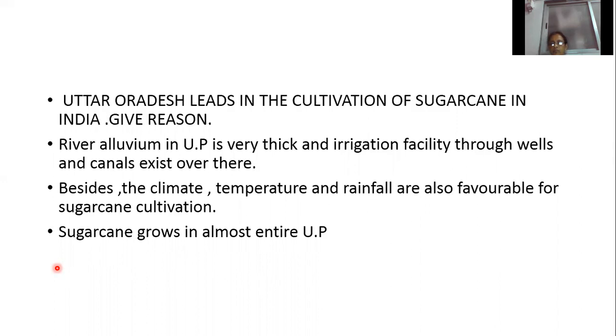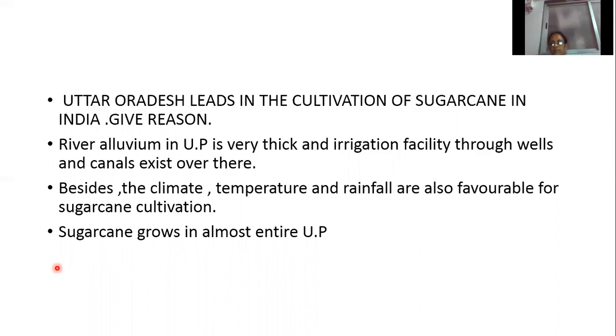What is produced from sugarcane? Sugar, gur, khandasari, and ethanol are produced from sugarcane. What are the favorable conditions? Black, fertile, alluvial, lava soil, hot and humid climate, temperature of 21 degrees Celsius to 27 degrees Celsius, rainfall of 75 centimeters to 100 centimeters.